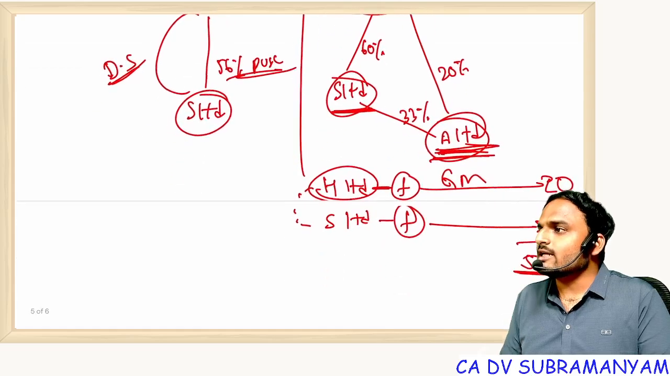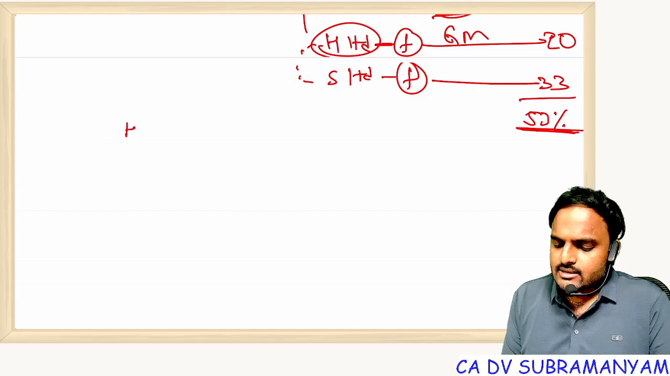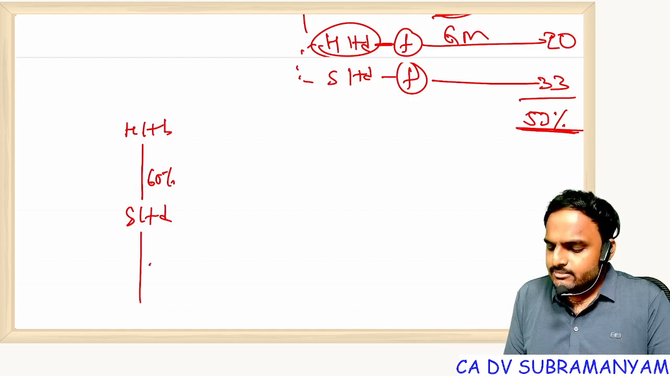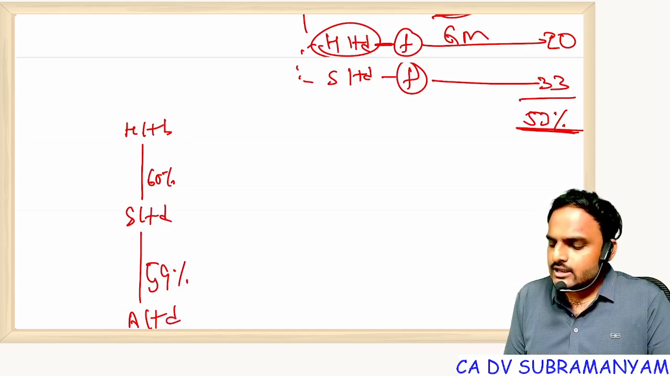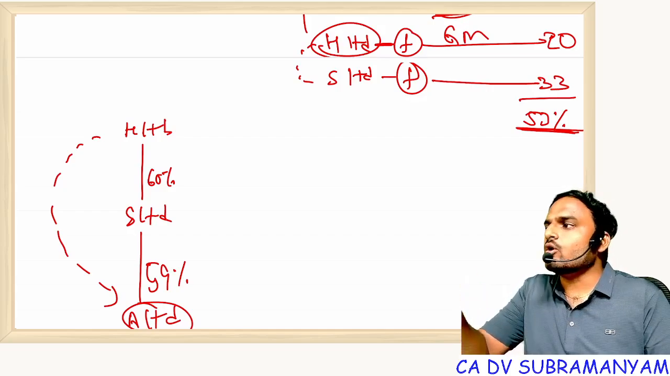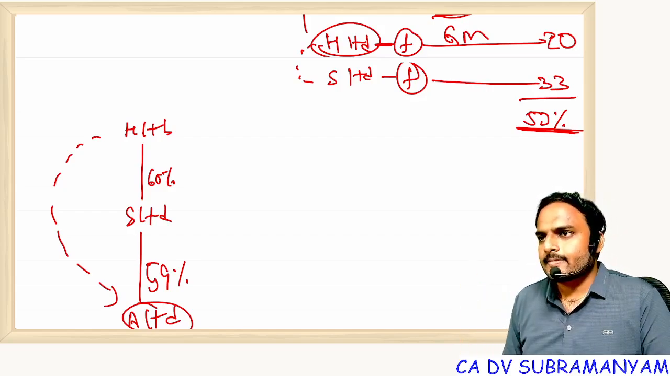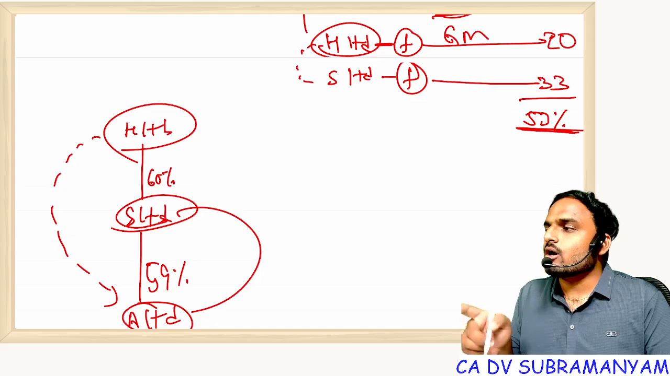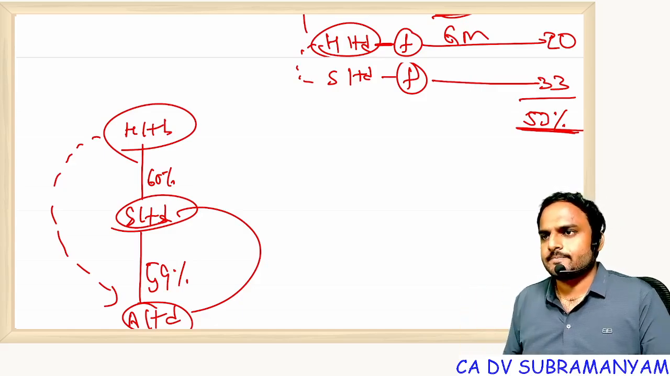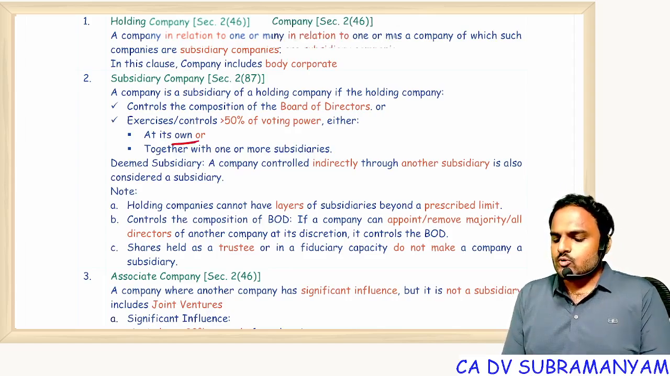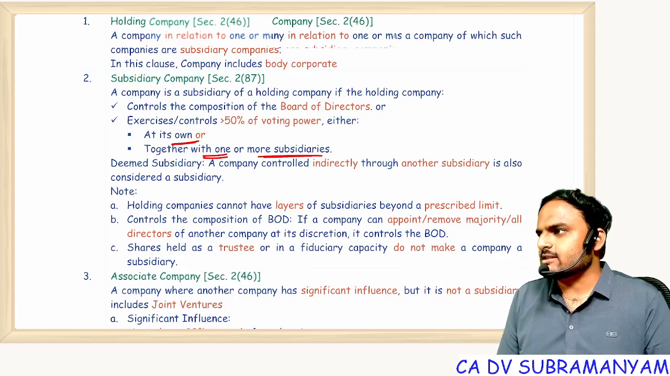And the third one is totally indirect. How? For example, H Limited is having 60% control in S Limited, and S Limited is having a 59% control in A Limited. Now if you observe carefully, H Limited is not holding a single share in A Limited, but still H Limited can control A Limited. How? H will influence S, S will influence A. This is the concept of indirect subsidiary. Everyone? Everyone. So either it is on its own or together with one or more subsidiaries.